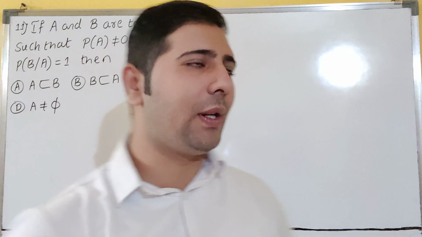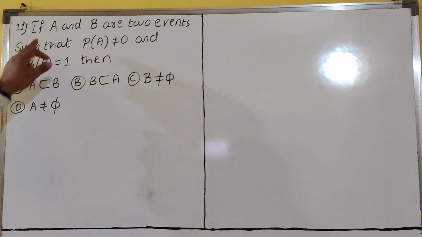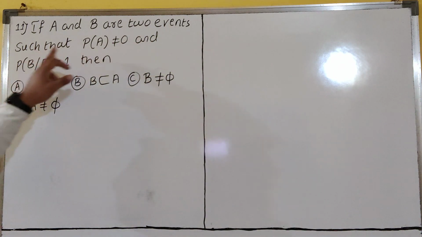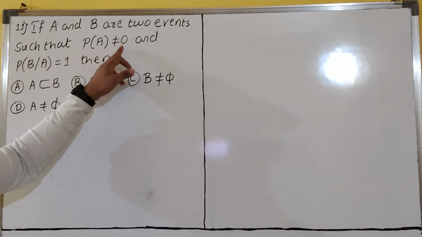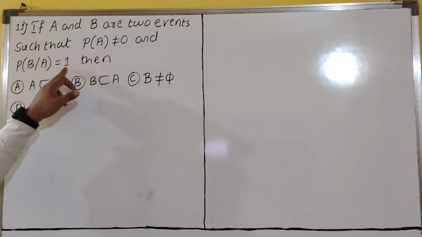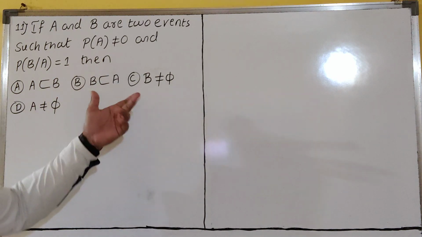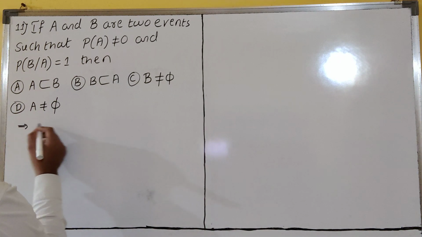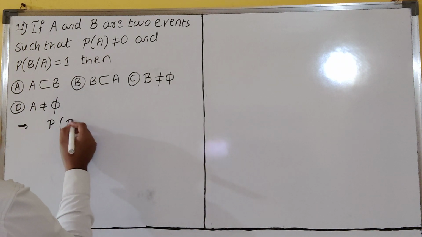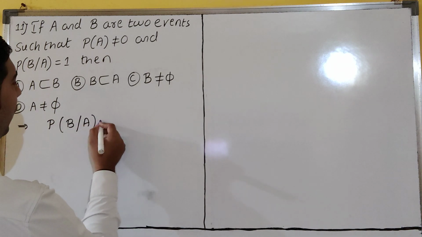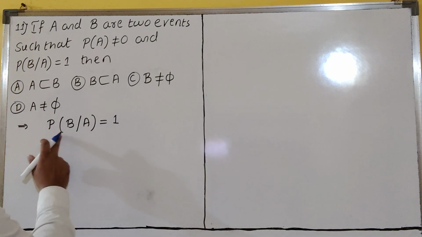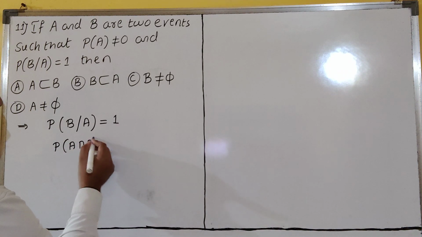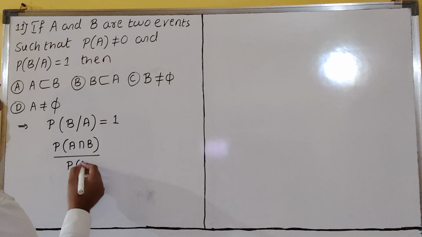Now let us see the next question. Question number 11. If A and B are two events such that P of A is not equal to 0 and P of B given A is equal to 1, then which of the following? So P of B given A is equal to 1 is given, dear students. So how will we write P of B given A? P of A intersection B divided by P of A.